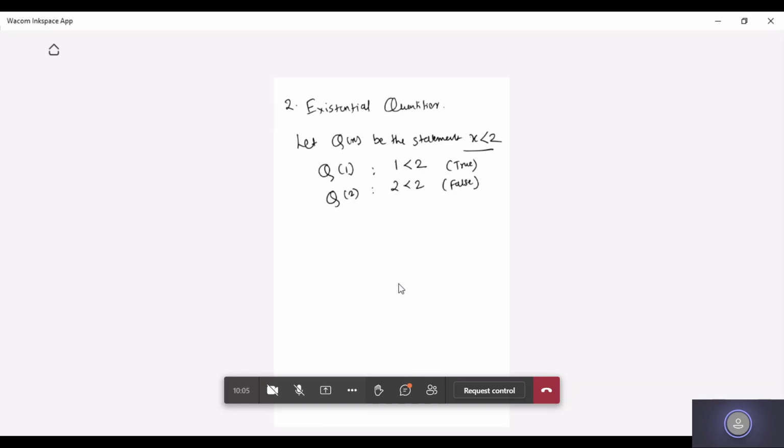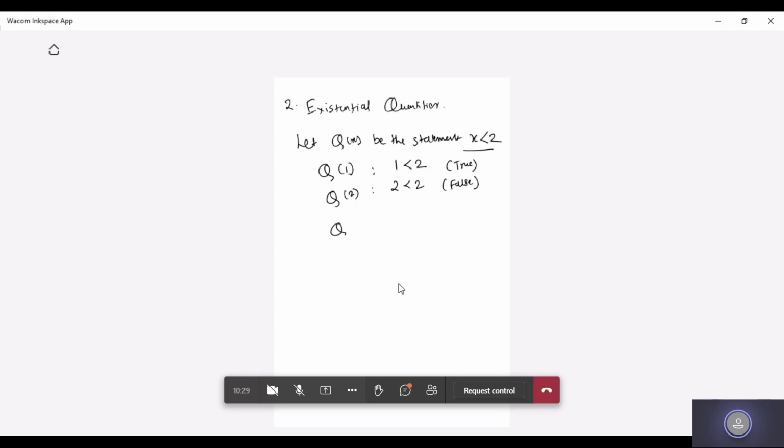4, false. Now, if I ask you one question: is there some value of x for which this q of x is true? Yes or no? Yes, ma'am. Okay. So q of x is true for x is equal to 1.